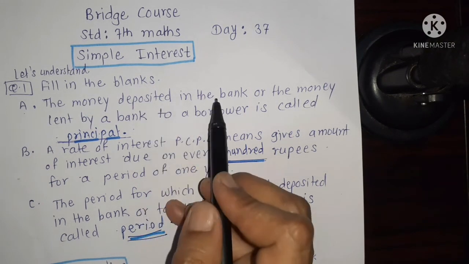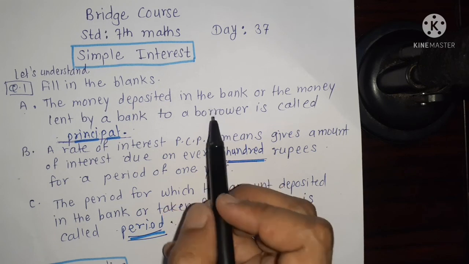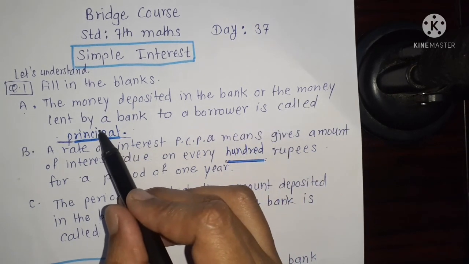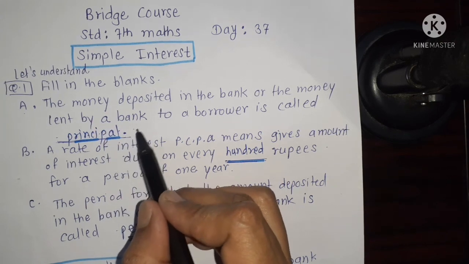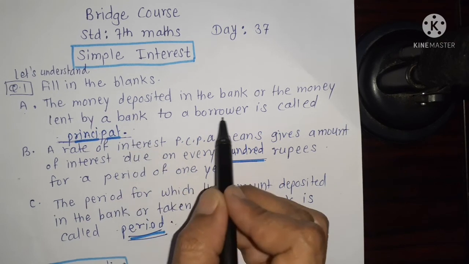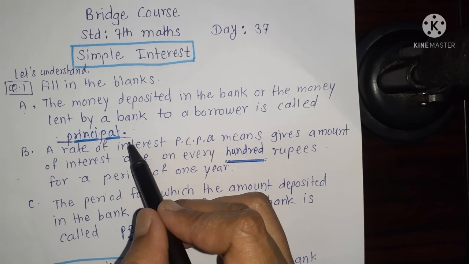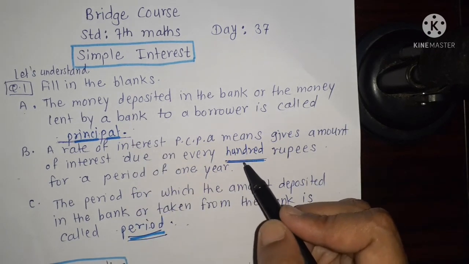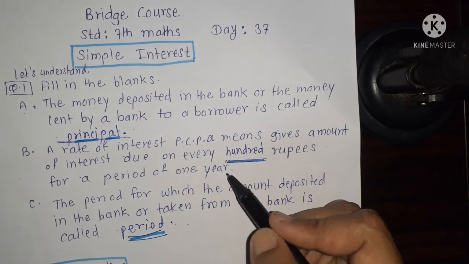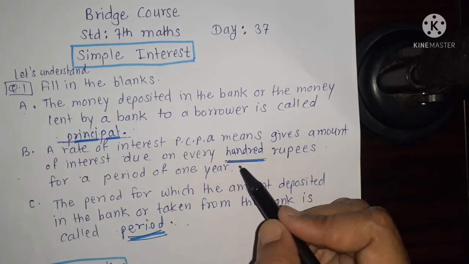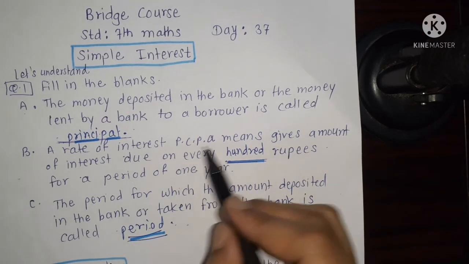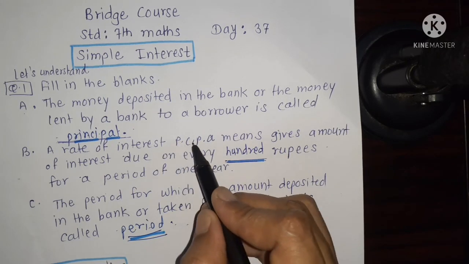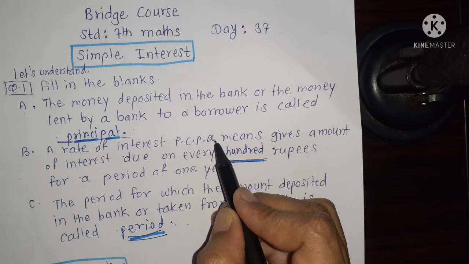When we deposit money in the bank or take money as a loan from a bank, the borrowed money is called the principal. When we take or deposit money, there is a rate PCPA, that means per cent per annum.